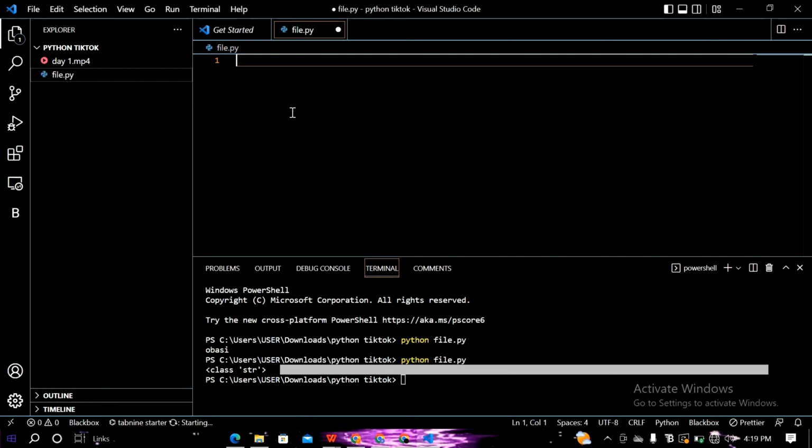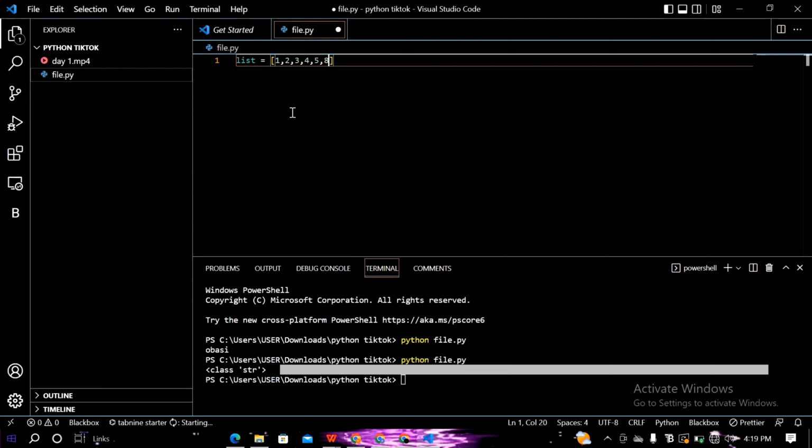Then we have list. List is more of a data structure. It's a collection of different data types, and lists are declared using a square bracket. Let's say you want a list of numbers, just have everything inside this bracket like this, and then we can also access it within. We're going to work on methods that affect each of these data types shortly. I just want to introduce you to them.